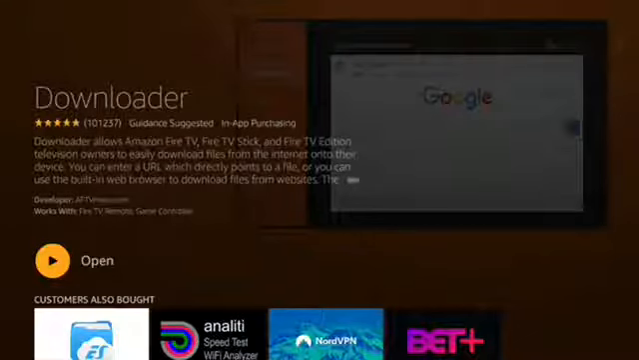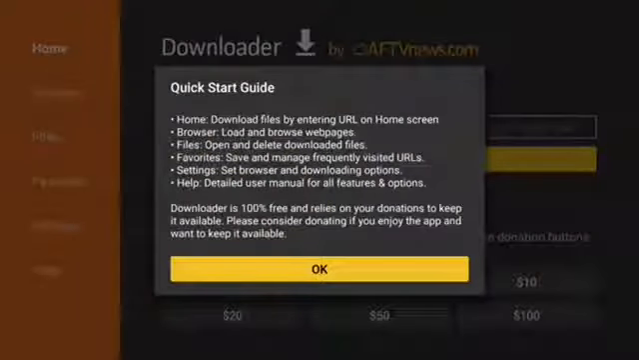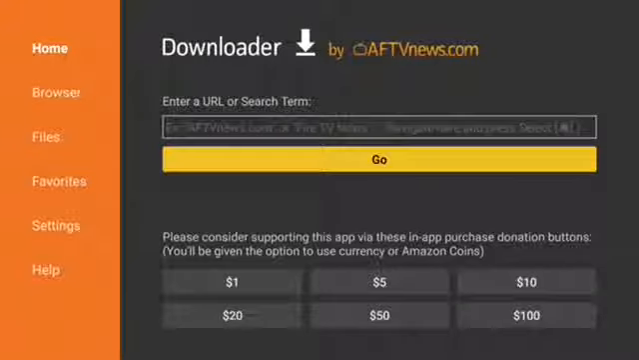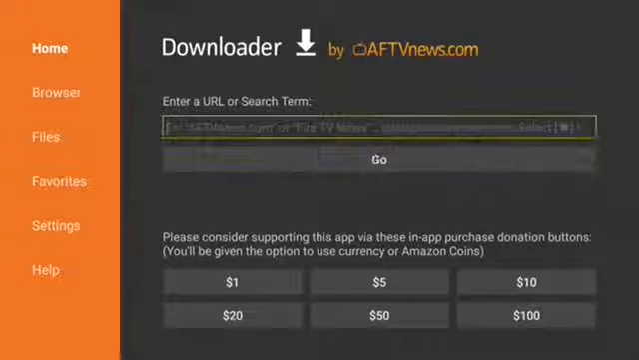Push Open. Push OK. Type in file link URL.